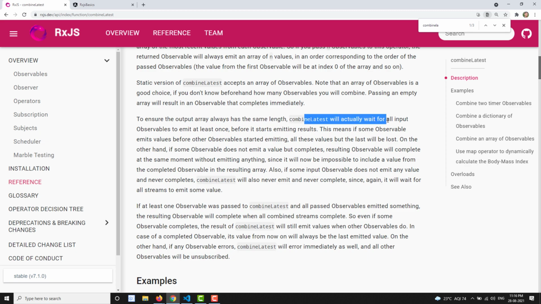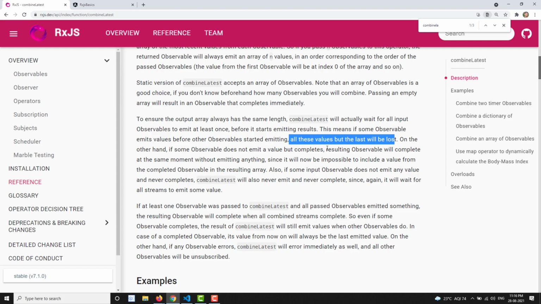CombineLatest will wait for all input observables to emit at least once before it starts emitting results. This means if some observable emits values before other observables start emitting, all these values but the last will be lost.